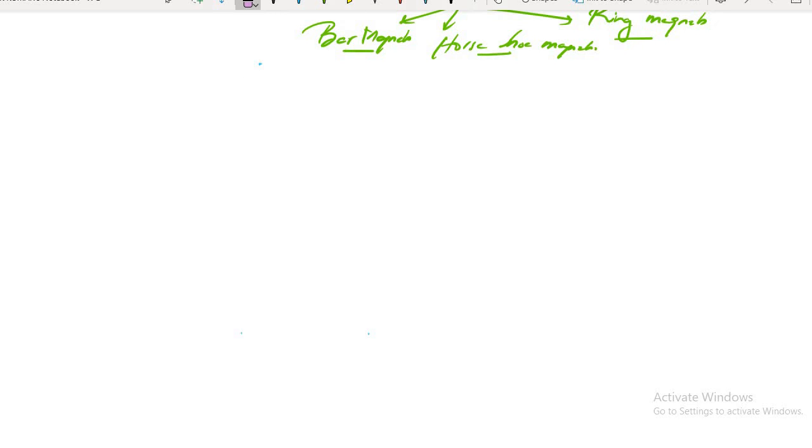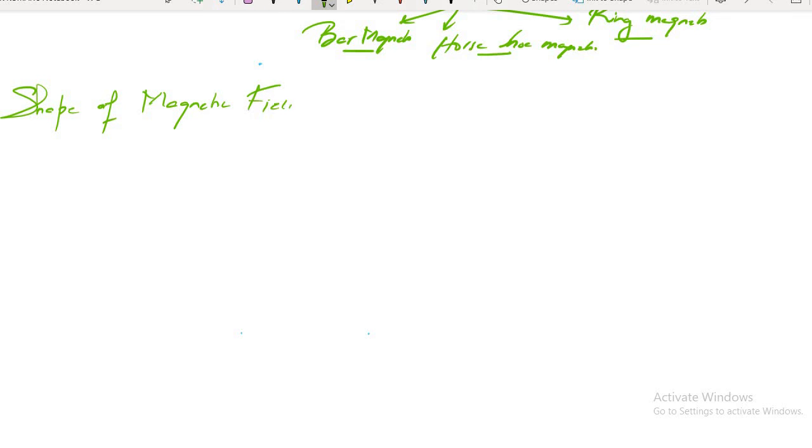All right. So if I ask you, what is the shape of the magnetic field? Can you tell me? Sir, circular. How can you say? Have you seen that? Sir, no. It will be circular, sir, from that experiment, from the cardboard experiment.